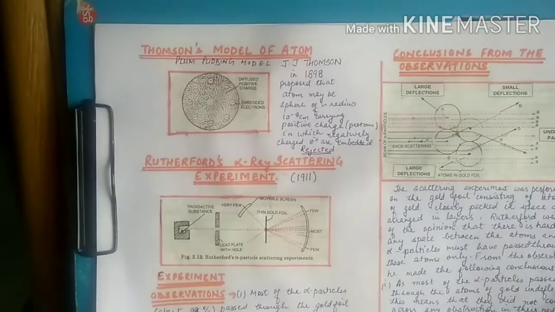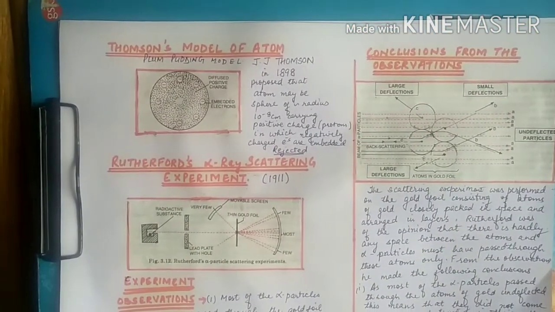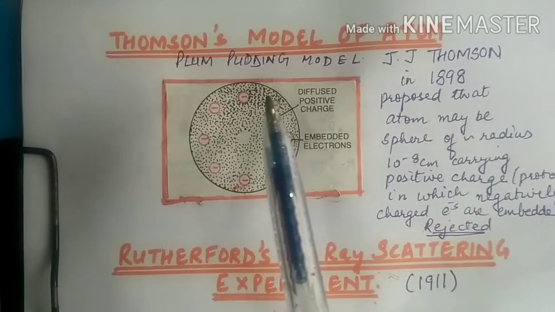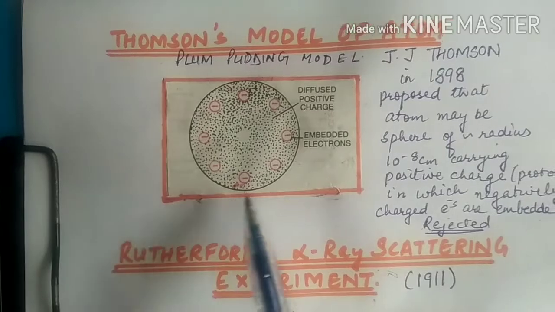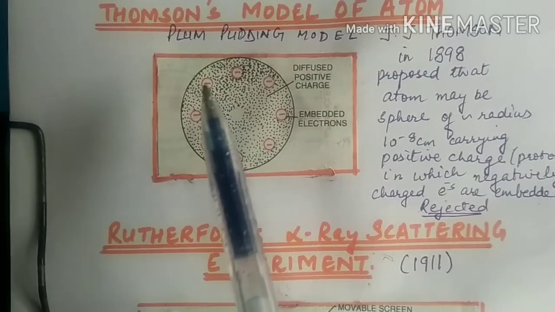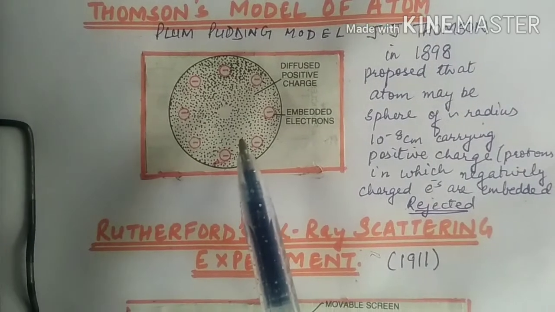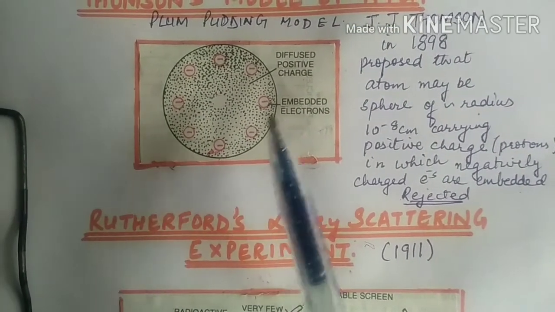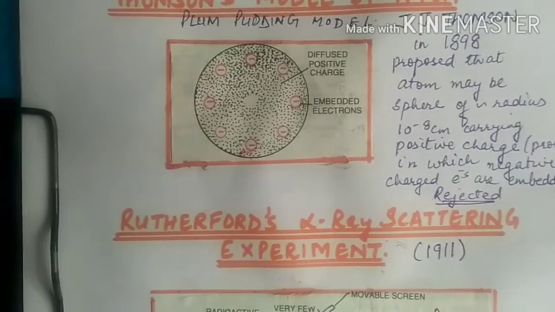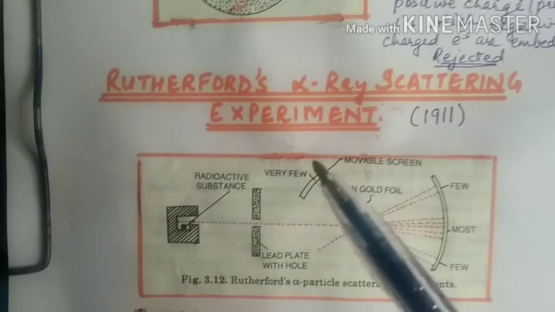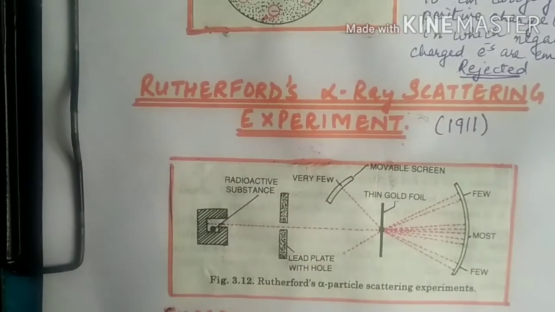Moving ahead: once protons and electrons were discovered, Thomson gave a model of the atom called the plum pudding model. In 1898 he proposed that the atom is a sphere in which positive charge is present and electrons are embedded in this positive charge. But because there was no proof or facts to support this model, it was rejected. Rutherford's alpha ray scattering experiment played a big role in the rejection of Thomson's model.